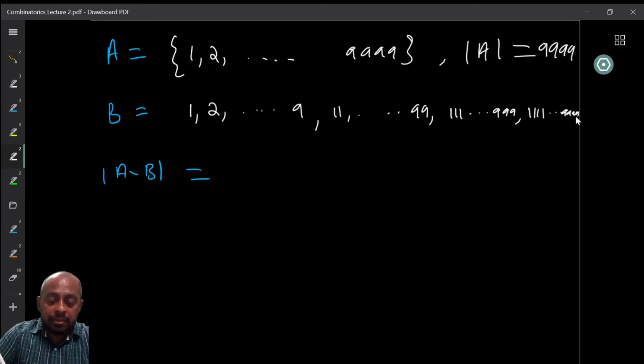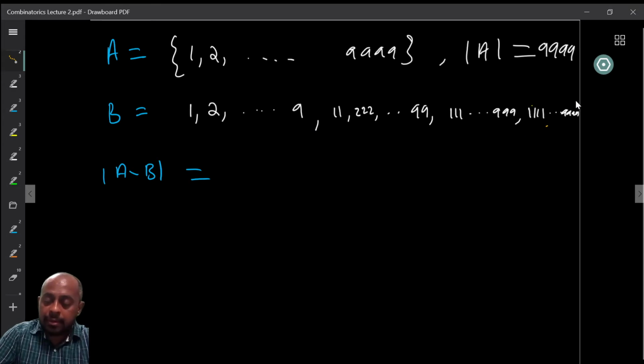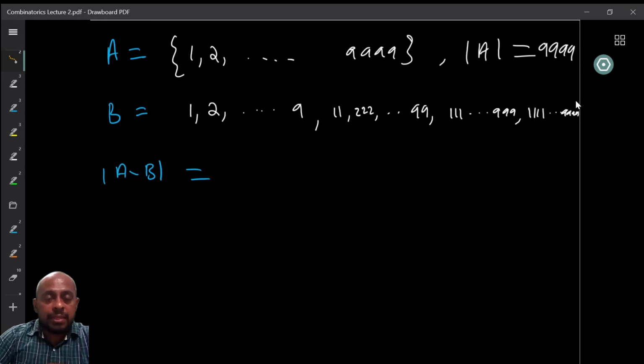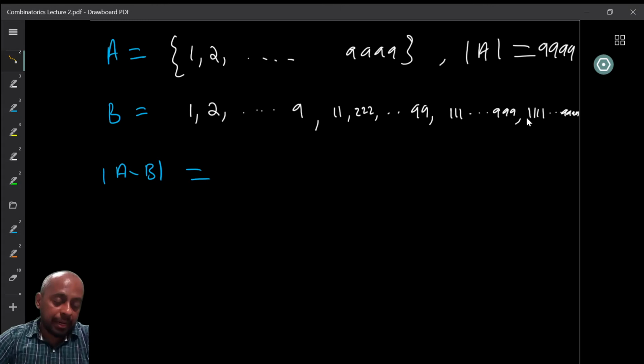These are precisely those with 111, 222, etc., not all the numbers in between. So here we have exactly 9, here exactly 9, here exactly 9, and here also exactly 9. So we have exactly 36 elements in B. So 36 numbers have the property that only one distinct digit appears, repeated.